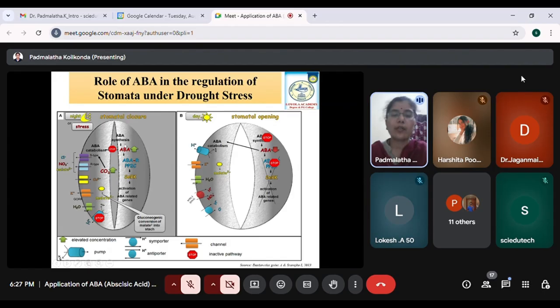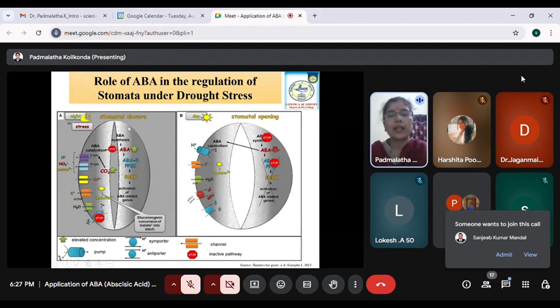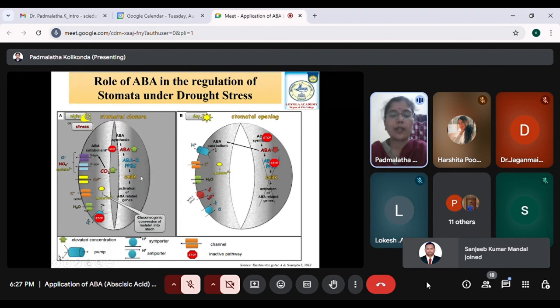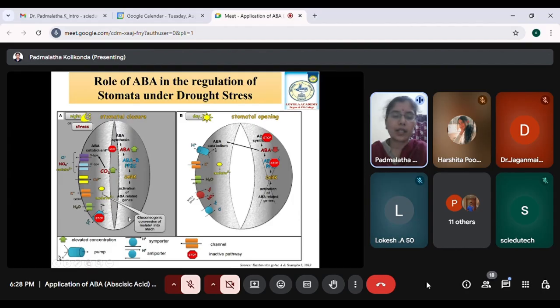Here you can see whenever there is a drought stress, immediately it is going to affect the stomata. The movements of the stomata will be disrupted. That means you can see a slight closure of the stomata. As we discussed already, during drought stress the ABA synthesis is activated. Because of the increased level of ABA, it will bind to the receptors, and the PP2C ABA receptor complex is going to activate the SnRK2, and then the activation of the ABA related genes will take place, and thus the stomata will remain partially closed.